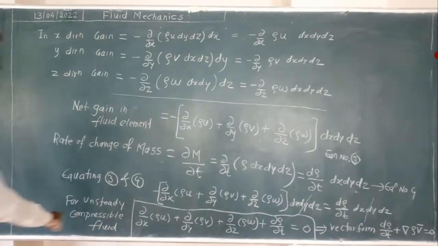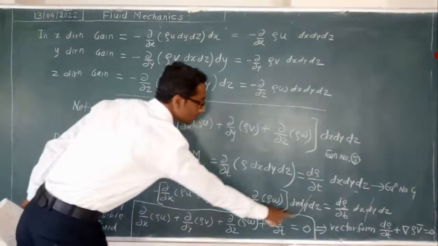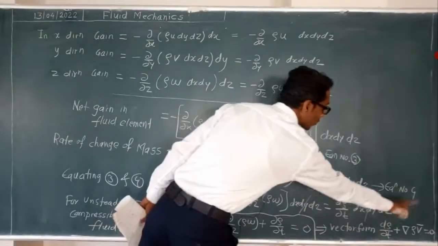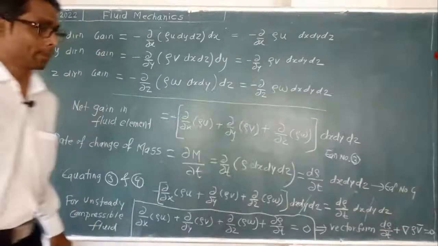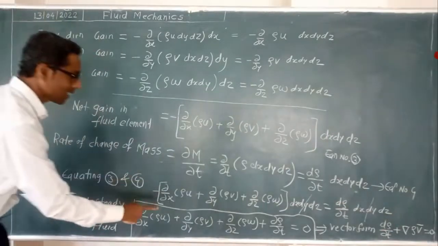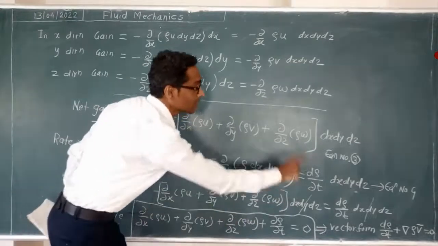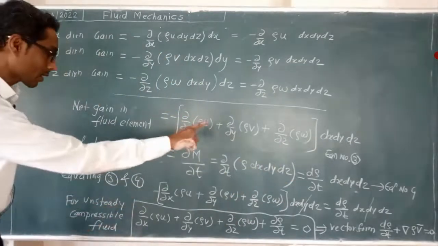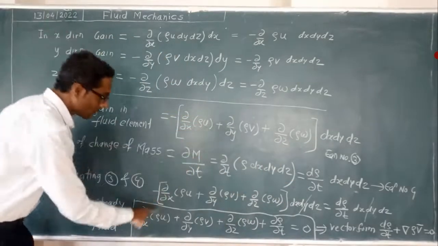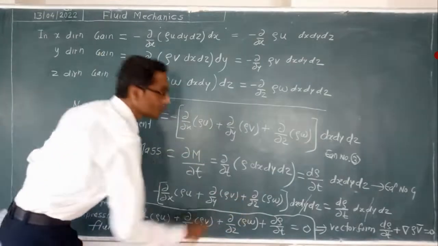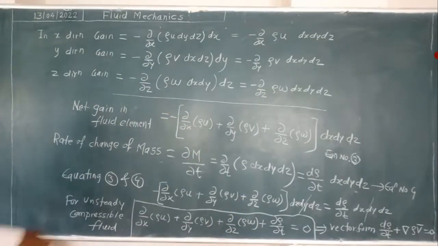For unsteady compressible fluid, this equation is a generalized form, the vector form. Gradient operator means what? ∂/∂x, ∂/∂y, ∂/∂z together. V vector, V bar, means what? u, v, w together. Rho is everywhere.